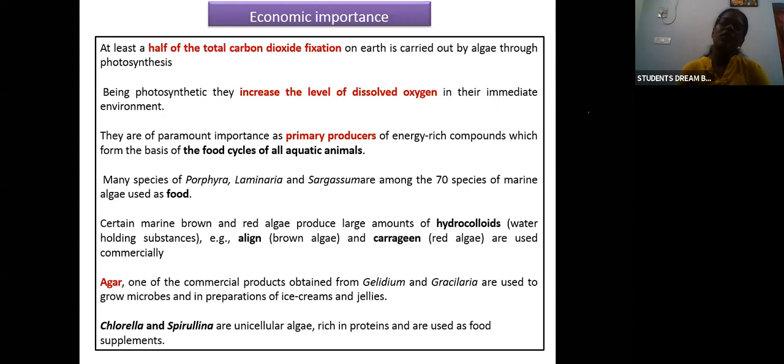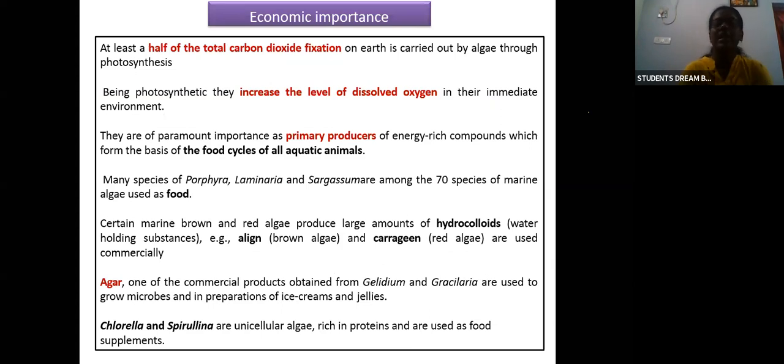Okay. Now, why is algae important? What is the economic importance of algae? So at least half of the carbon dioxide fixation on Earth is carried out by algae through photosynthesis. Being photosynthetic, they increase the level of dissolved oxygen in their surroundings. That is an important point.